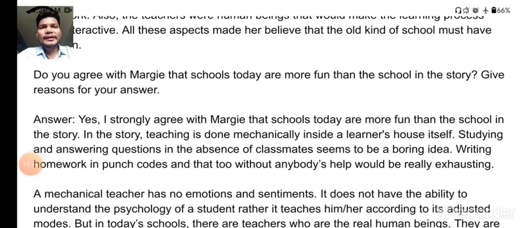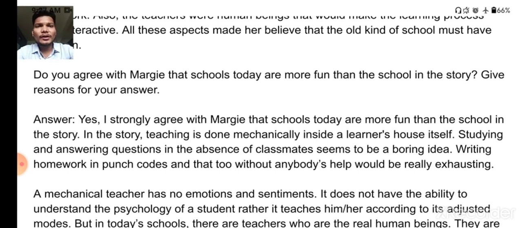Now let us move ahead with the last question of this lesson. The question is given like this: Do you agree with Margie that schools today are more fun than school in the story? Give reasons for your answer. So here you are free to write whatever you are feeling, okay? You can write your own thoughts here.